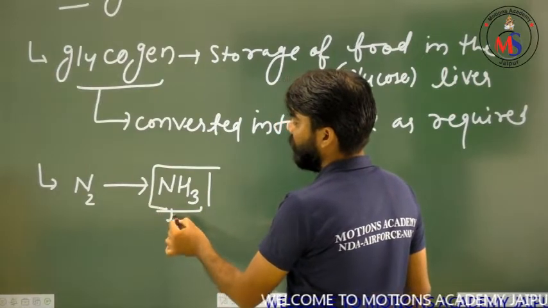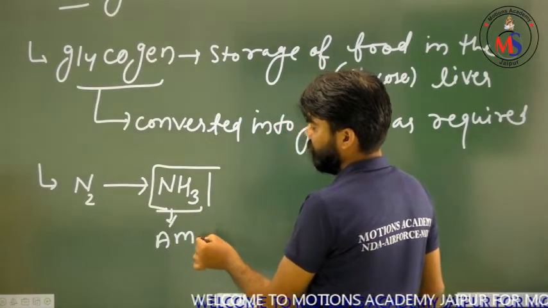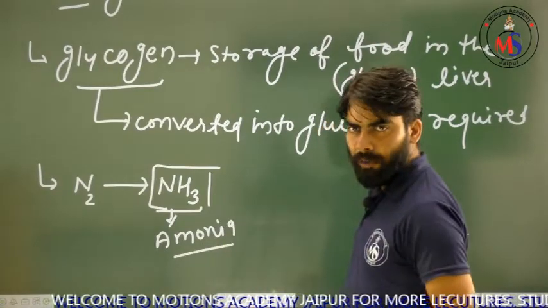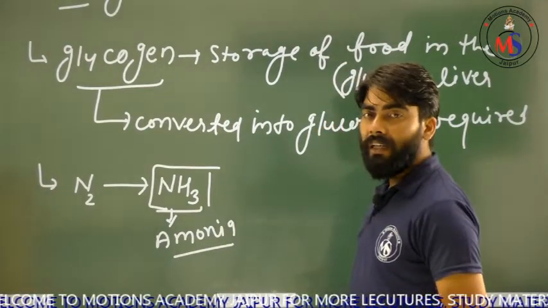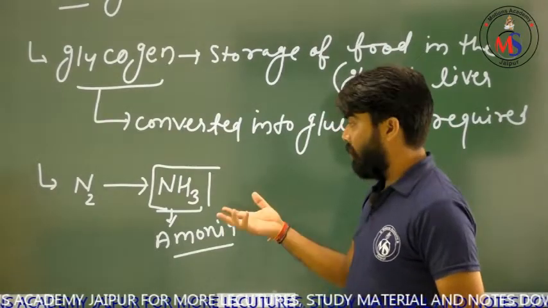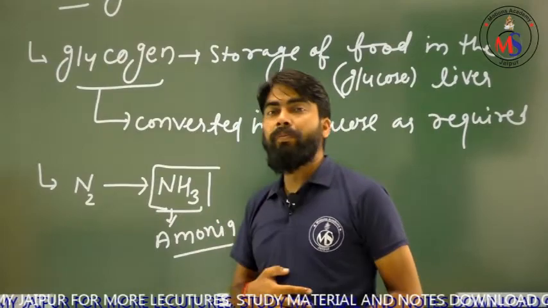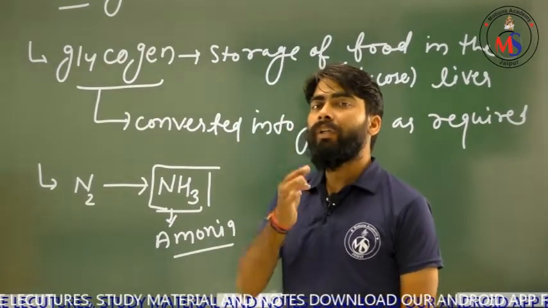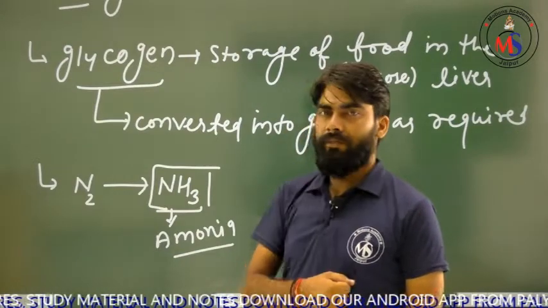NH3 means it is ammonia. It is a harmful gas for our body. This ammonia is very injurious and is created during the digestive process in the digestive tract. At that time our body is at risk.